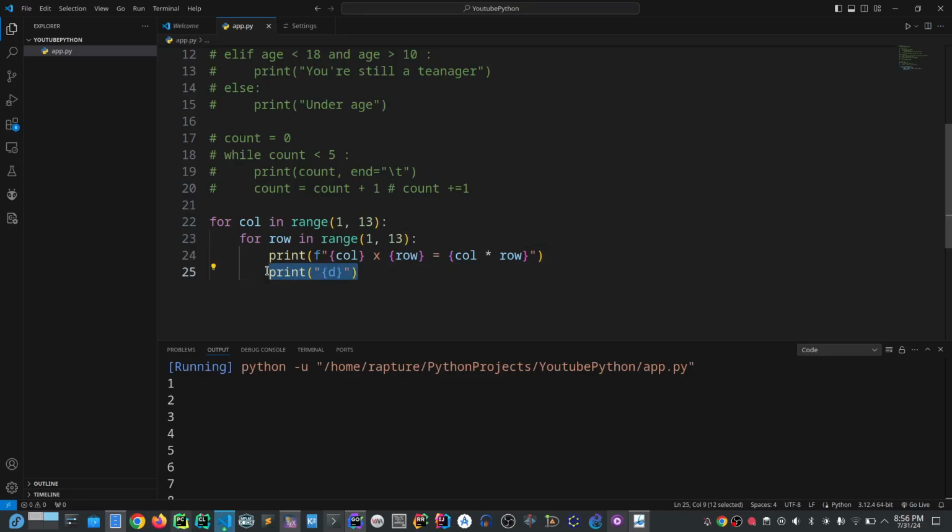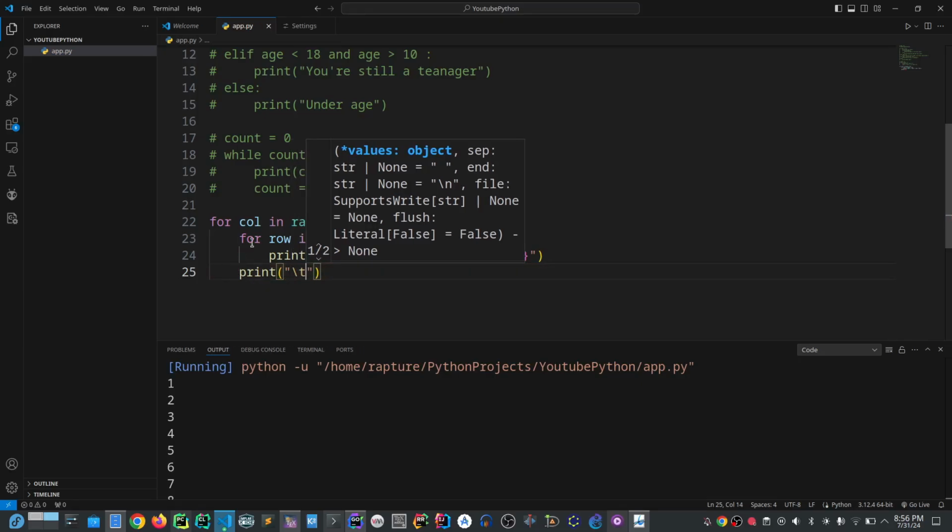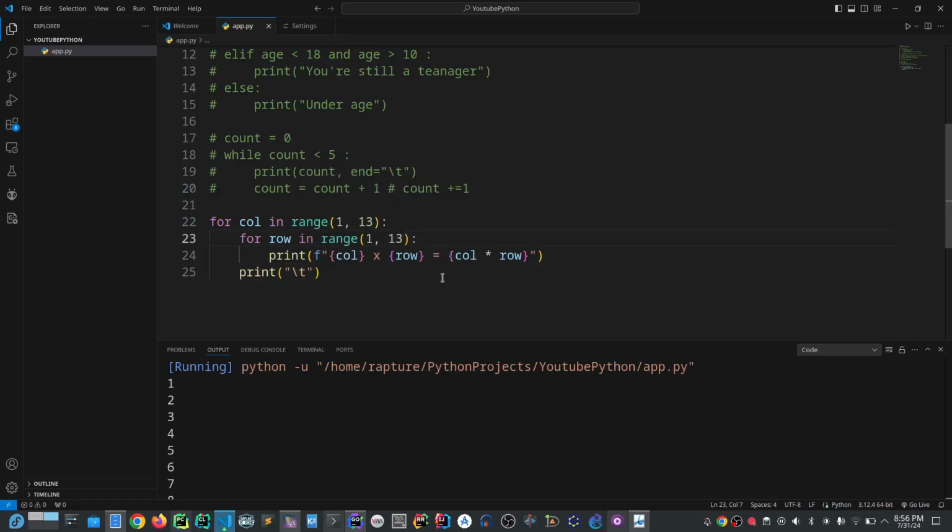Then let's give this space here. After it prints from 1 to 12, let's give it a space. Just maybe a tab, for example. Let's create some tabs or some spaces, and let's print this.